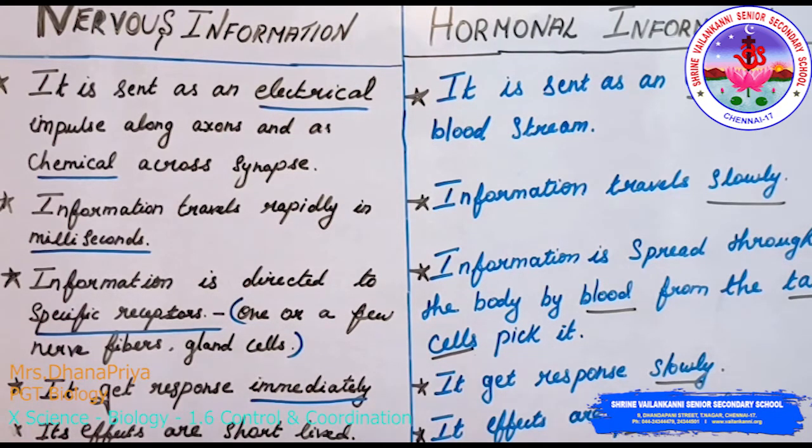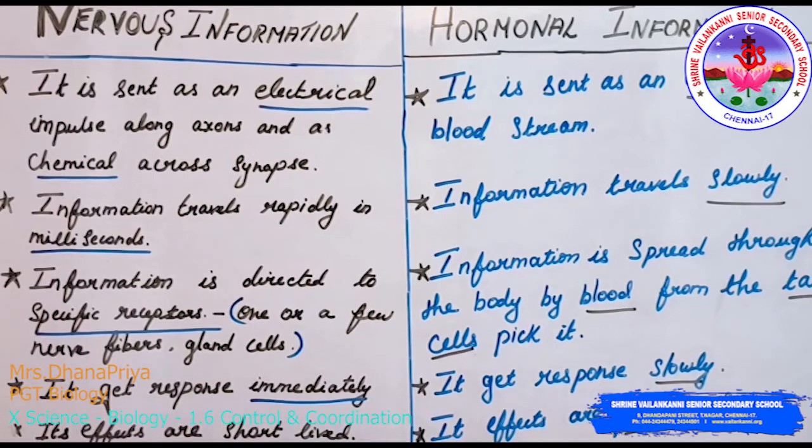Now, before proceeding with the differences, first we know the similarities. The similarities between the nervous and hormonal mechanisms for control and coordination in animals are: both the nervous and hormonal systems work with receptors and effector organs. Both are controlled by the central nervous system, that is, the human brain. Very good. The human brain is our central nervous system, right? Both the nervous and hormonal systems are controlled by the brain.